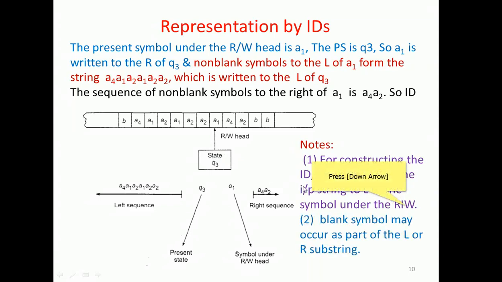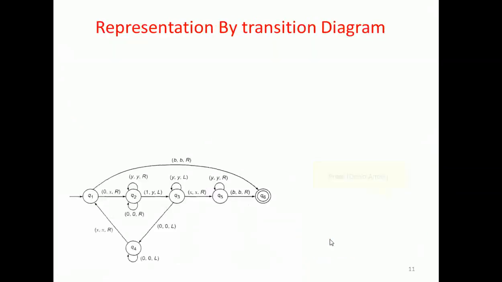So the blank symbol may occur as a part of the left or right substring. Having understood this ID description, the subsequent one is the transition diagram. A mechanism such as the transition diagram, transition graph, or state diagram is going to be used to study the Turing machine model.